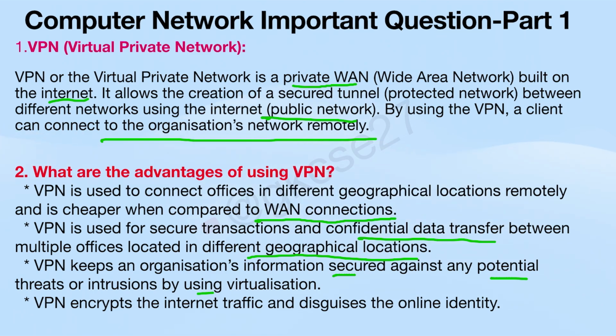VPN encrypts the internet traffic and disguises the online identity. Actually, VPN is also used now to hide its location, like in public internet. Anyone can access your location if you are using public internet, but by using VPN, you can encrypt your location. That means that it's not easy for anyone to find out your location.